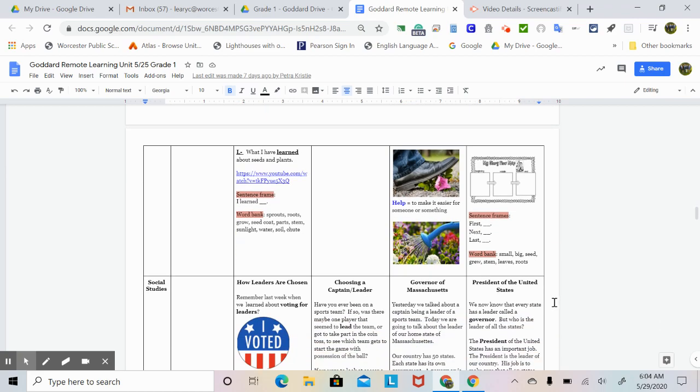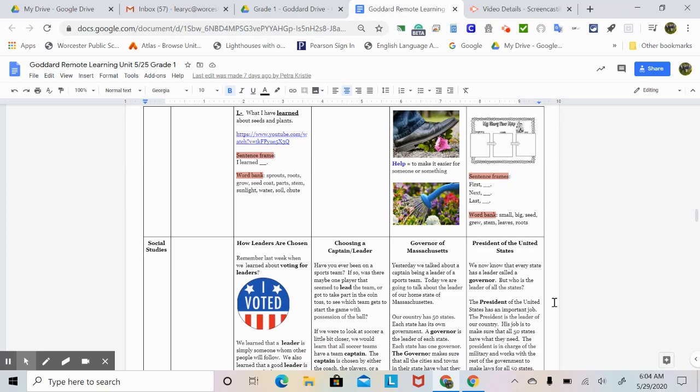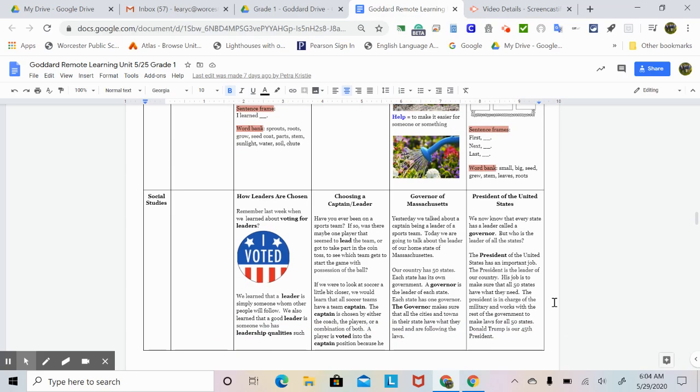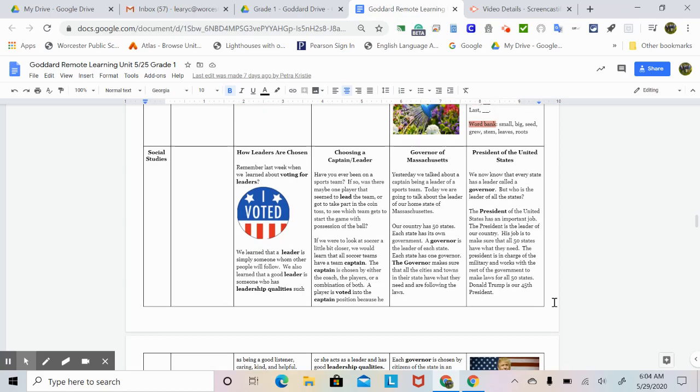And in social studies, today we're going to talk about the President of the United States. We now know that every state has a leader called a governor, but who is the leader of all the states? The President of the United States has an important job. The President is the leader of our country. His job is to make sure that all 50 states have what they need. The President is in charge of the military and works with the rest of the government to make laws for all 50 states. Donald Trump is our 45th president.